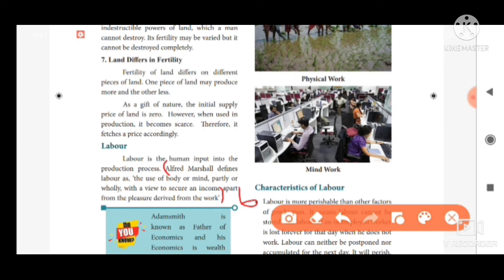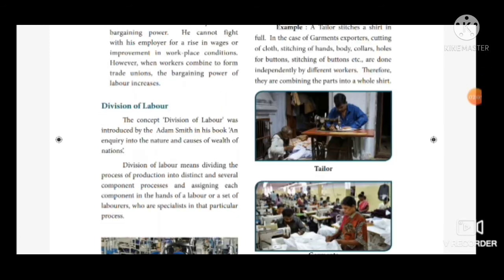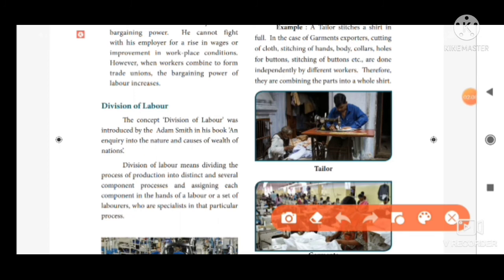Okay. The next seventh question, define division of labor. Division of labor means dividing the process of production into distinct and several component processes and assigning each component to a labor or a set of laborers who are specialists in that particular process. This is the answer for the seventh question.